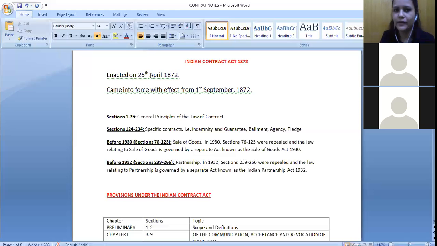So anyone knows about the history of the Indian Contract Act? Did we have any other law applicable before the Indian Contract Act 1872 came into picture? What were the rules that governed contracts between two parties or two organizations? Anyone? Did we have anything before the Indian Contract Act came into picture?